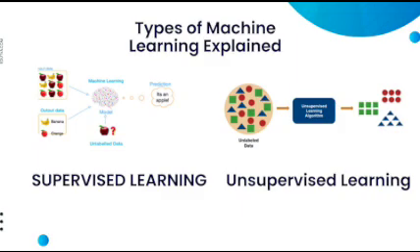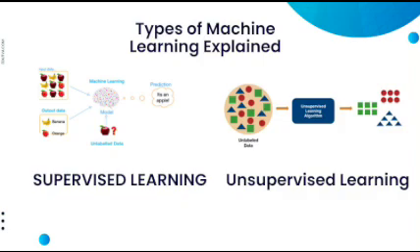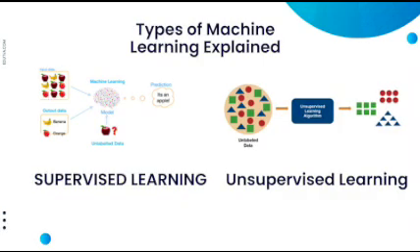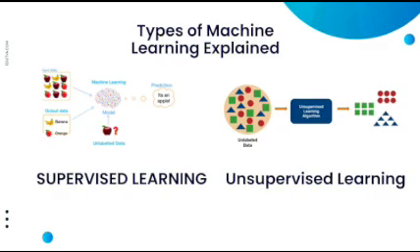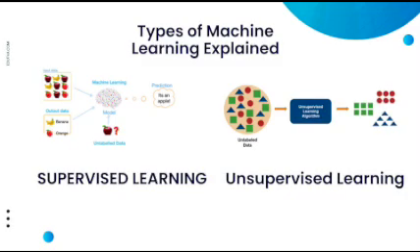Unsupervised learning: finding hidden patterns without labels. Imagine giving a child a box of mixed toys and asking them to organize them without telling them how to organize. They might group by color, size, type, or function. That's unsupervised learning. The algorithm finds patterns without being told what to look for.